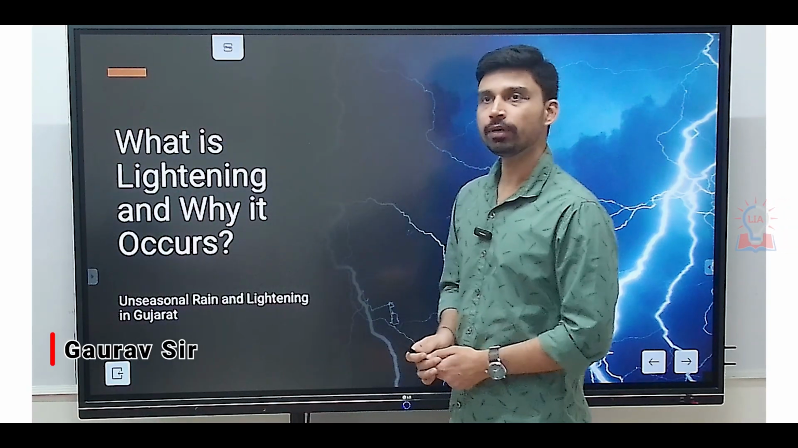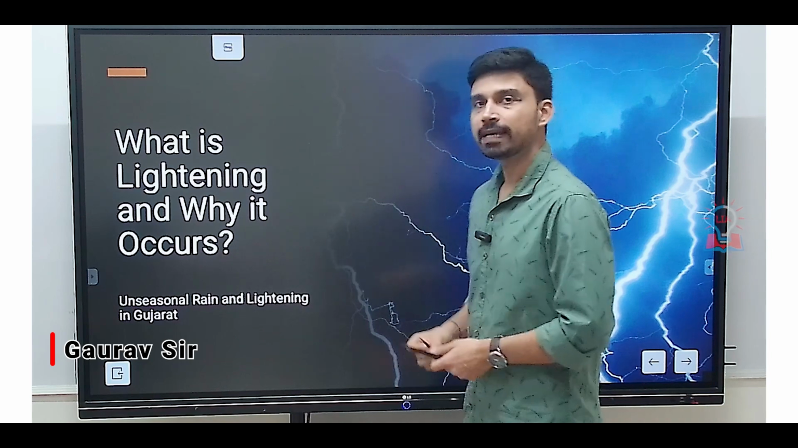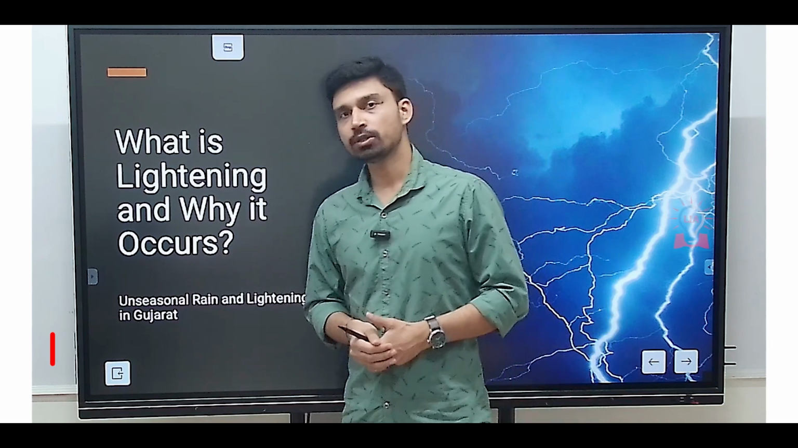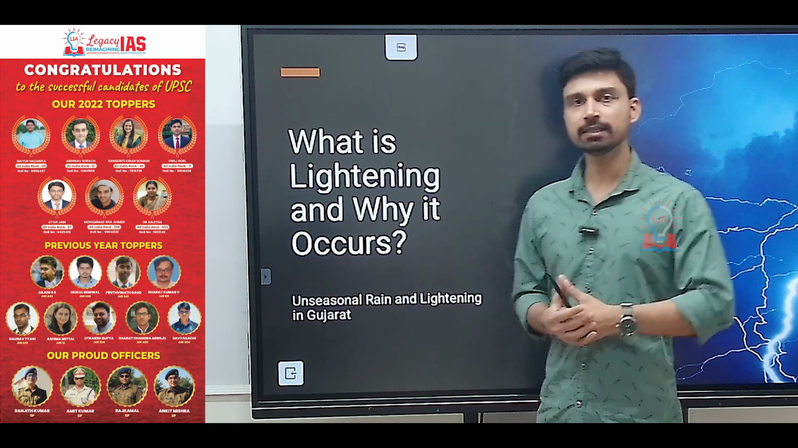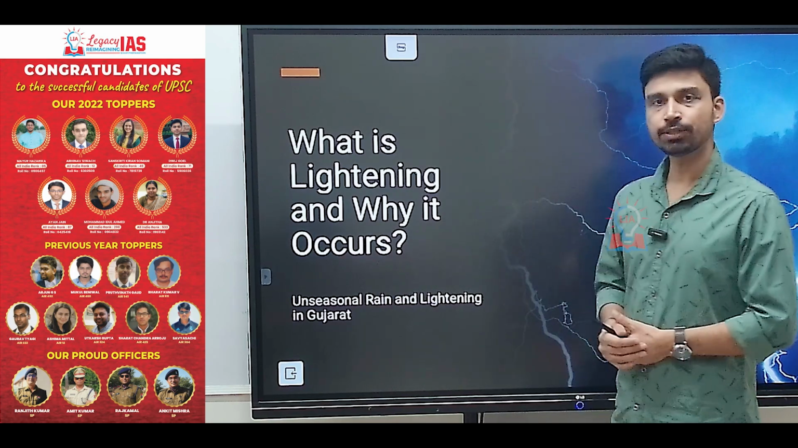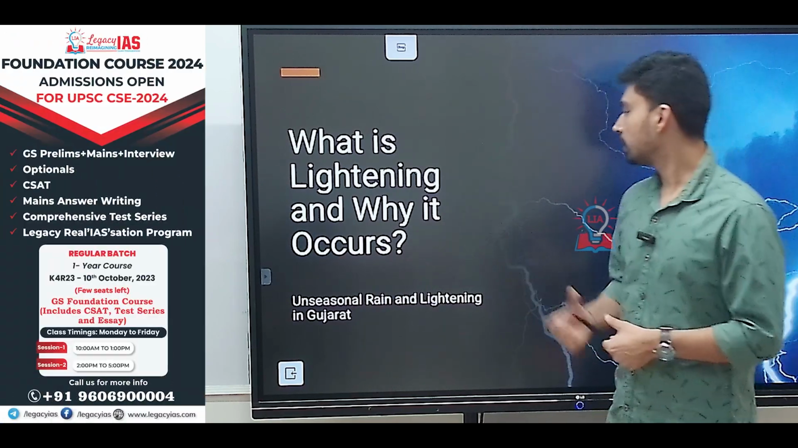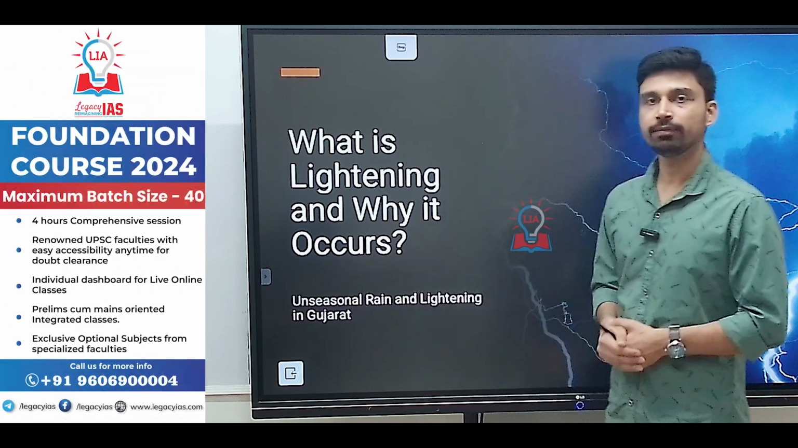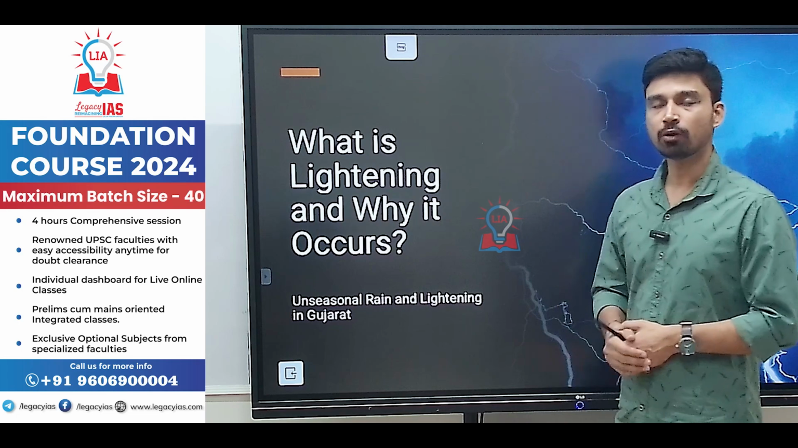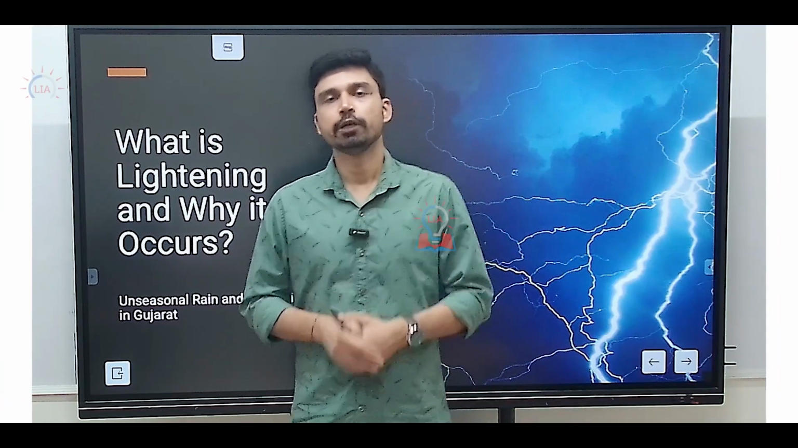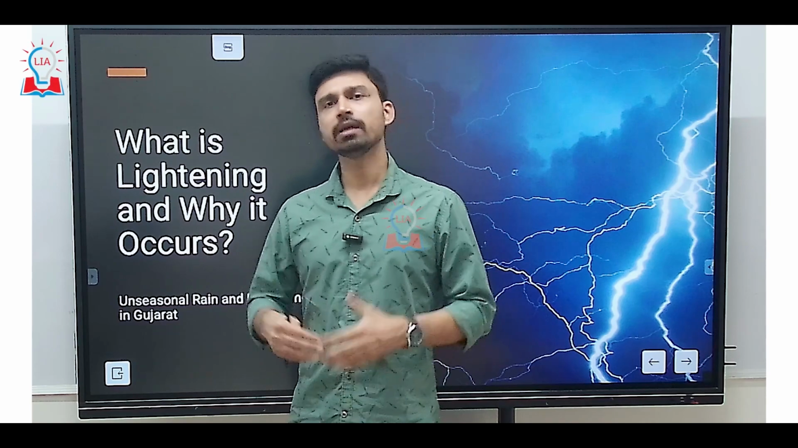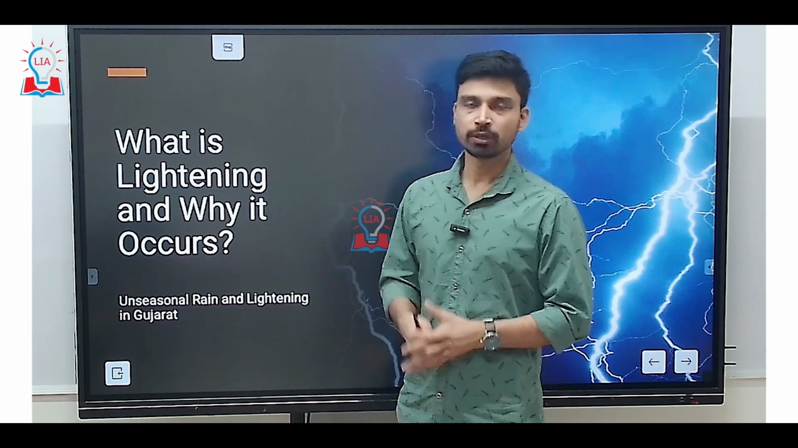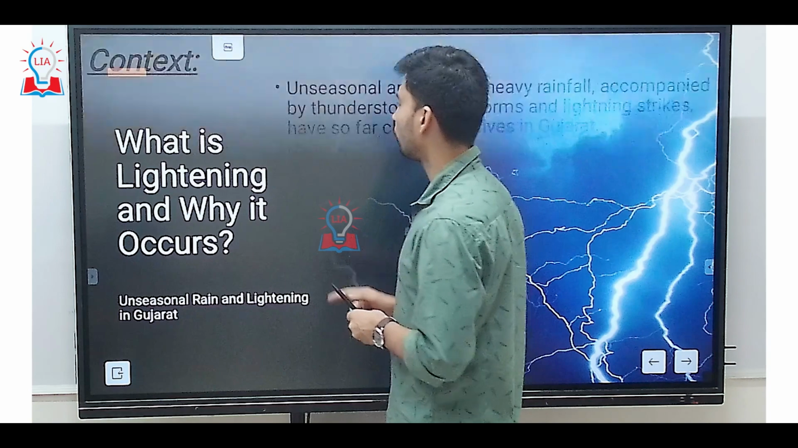In today's video, we are going to discuss lightning activity. That is a very important atmospheric phenomenon. So why does lightning occur, how does it occur, and also how the unseasonal rain and lightning has caused the loss of life of several people in the Gujarat region. And this is something that occurs all across India, especially in the pre-monsoon season and sometimes even after the monsoon. So let us try to understand this phenomenon in more detail.